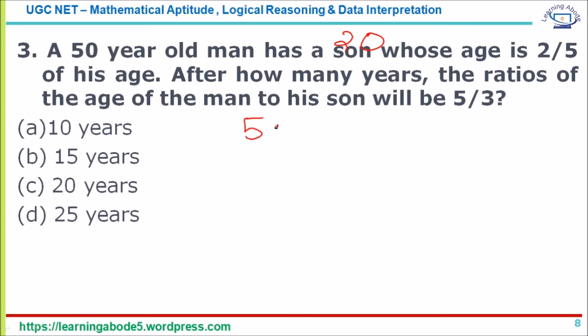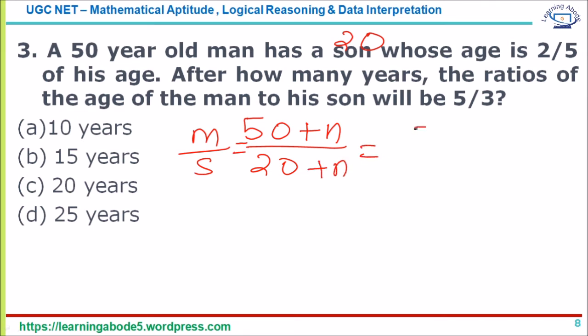So 50 years, add n, and 20 years, add n. The question is about the man to the son's ratio after n years. Okay, so (50 plus n) by (20 plus n) should be equal to 5/3. Now you can solve this question by completing the equation and finding the value of n, or you can substitute the given answer choices instead of n and then find. So either way you can do it, right? Let me just try the first method here.